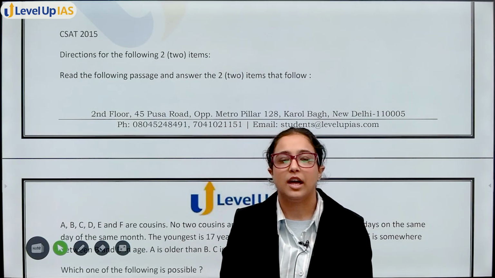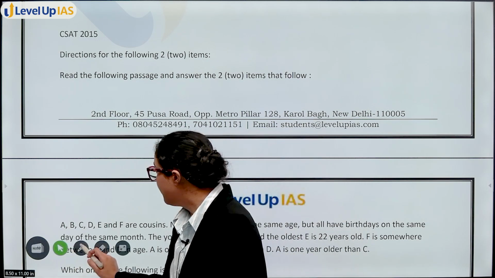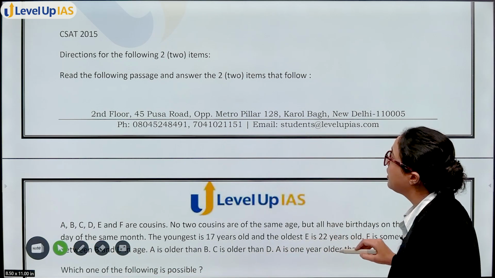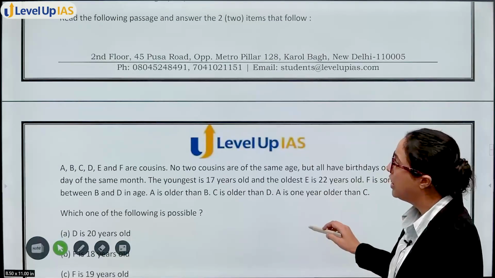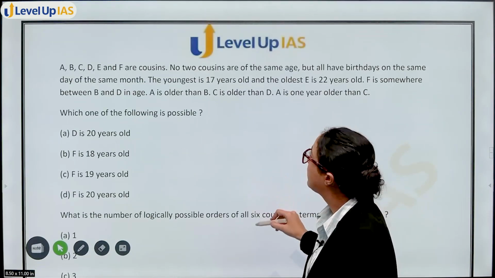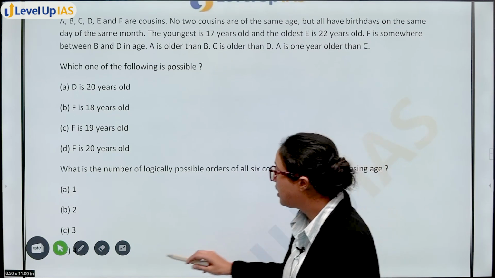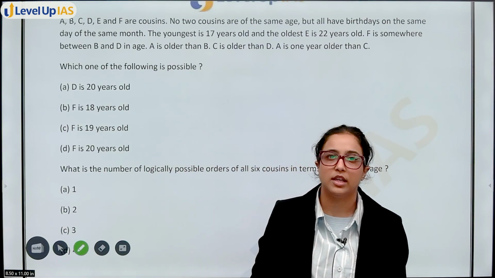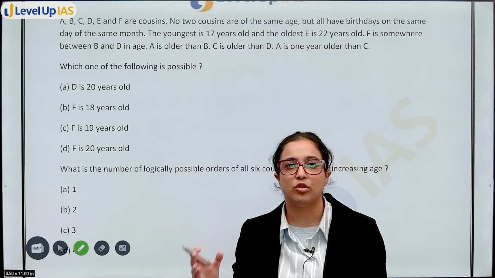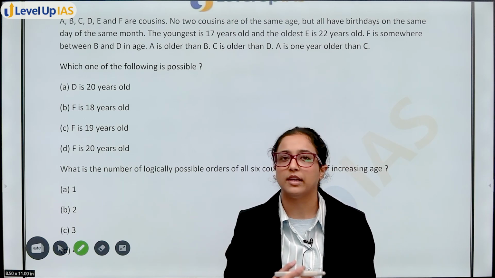All right. Now let's start with the discussion of question of 2015. So the first question that you have is, read the following passage and answer two items that follow. So in this passage you have two questions along with it. Again a question of set. Unfortunately, as I said, we do not get such questions recently. In recent years we are not getting much questions like this, but if you get, then you should attempt those questions, because you can see that level of difficulty is very, very low, and questions that are coming, they are also easily solvable.